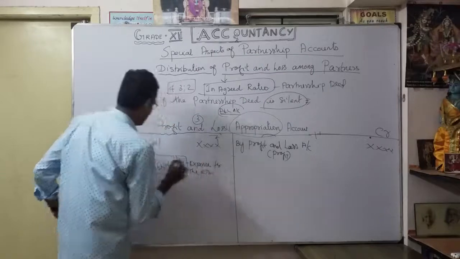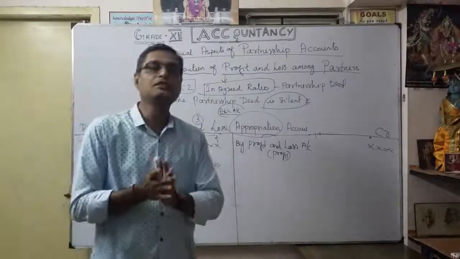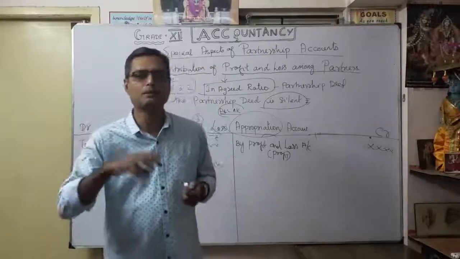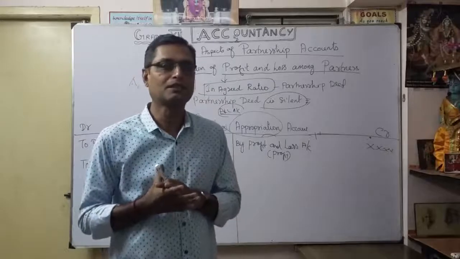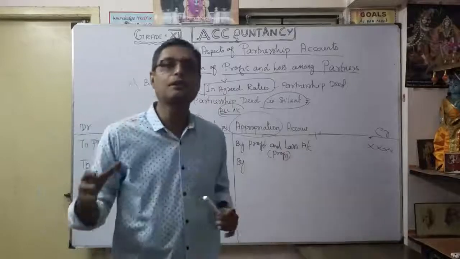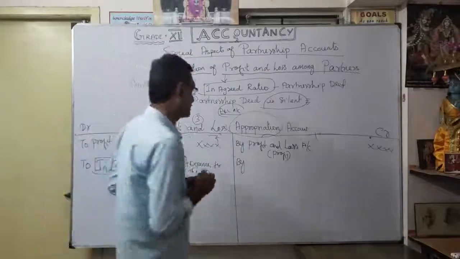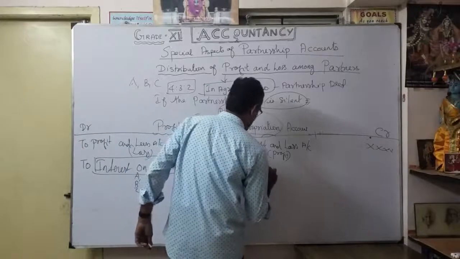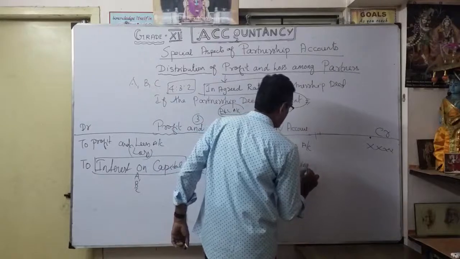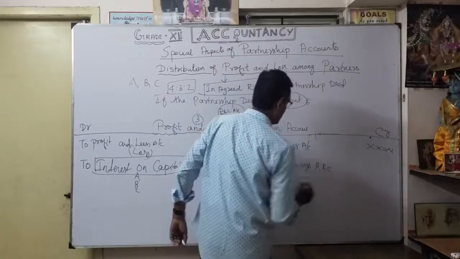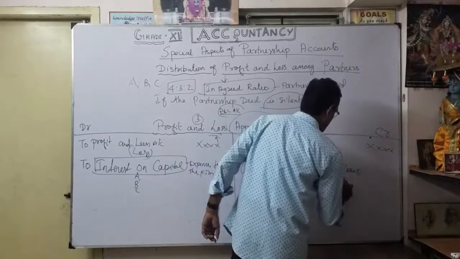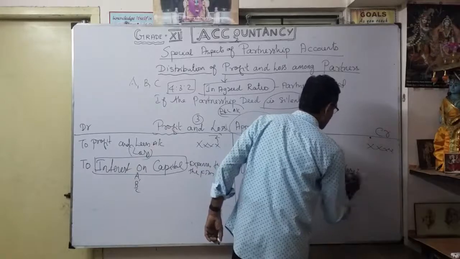Similarly, you are going to charge interest on drawings. For example, if your partner keeps withdrawing capital from the business, definitely it will affect the business. So to avoid this, or as a penalty, whenever any drawings are made by the partner, you are going to charge interest. That's why it is shown here as interest on drawings. It is income of the company. Interest on drawings: maybe A, B, C, in the same manner. This is the income of the firm, isn't it? Hope you understood now. So very important.